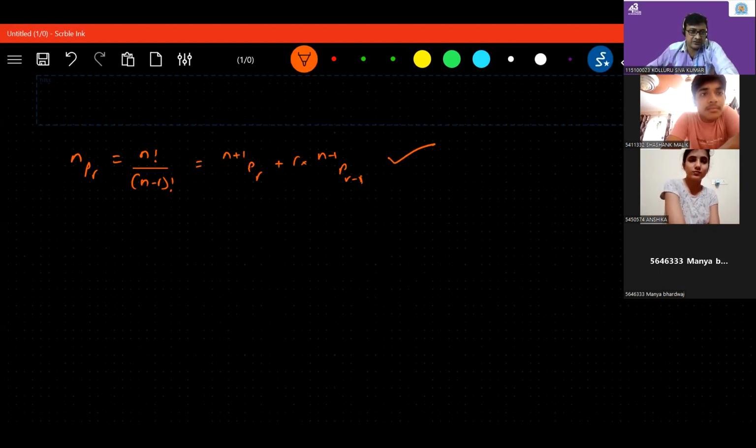Take one value, 5P3. What is the value of 5P3? It will be 5 factorial upon 5 minus 3 factorial, which means 2 factorial. Right? Yes, sir. 5 factorial can be written as 5 into 4 into 3 into 2 factorial upon 2 factorial.